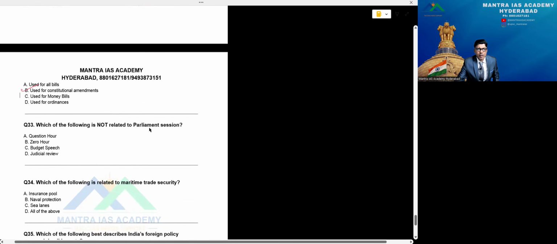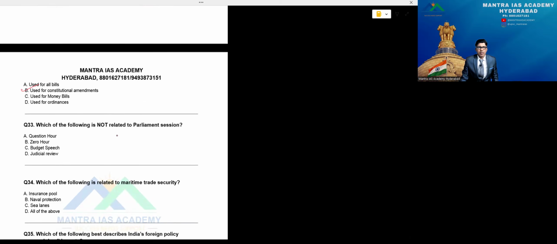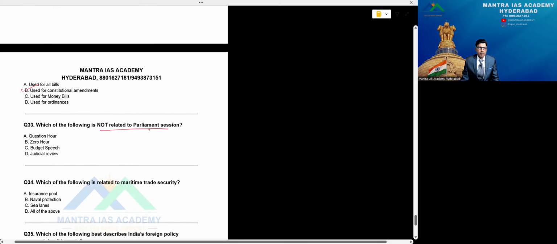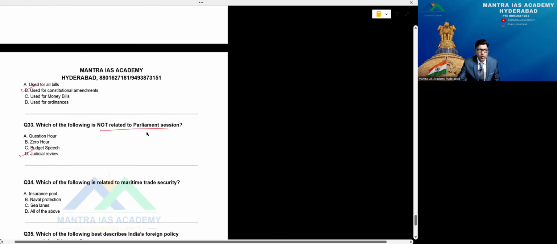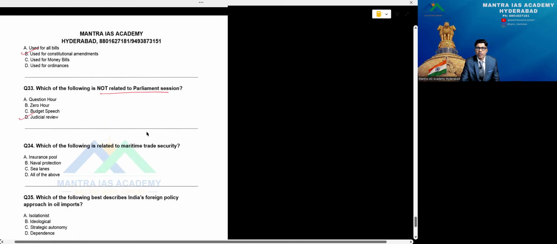Which of the following is not related to a parliament session? Question hour, zero hour, budget speech and judicial review. You will definitely guess this answer. Judicial review comes under the purview of the Supreme Court, and of course you say High Courts also. That's judicial review, beta.